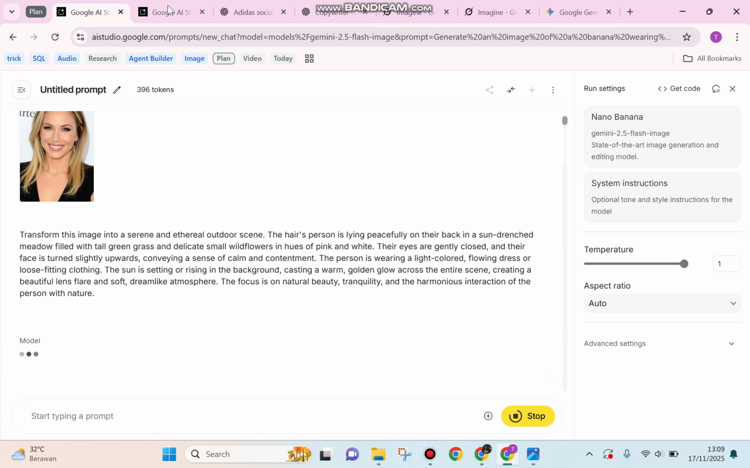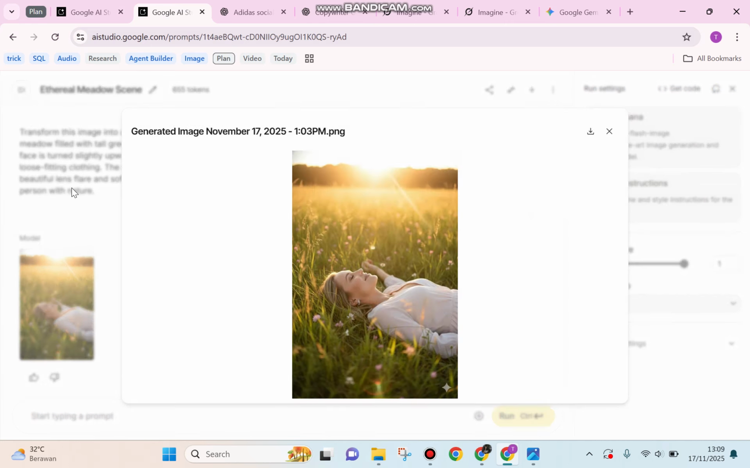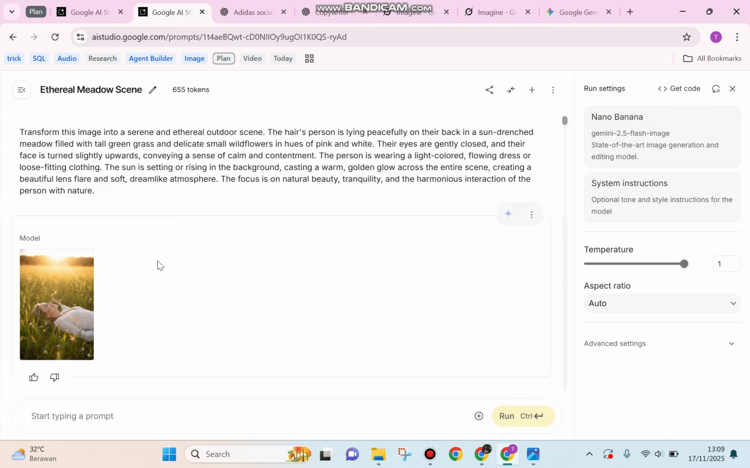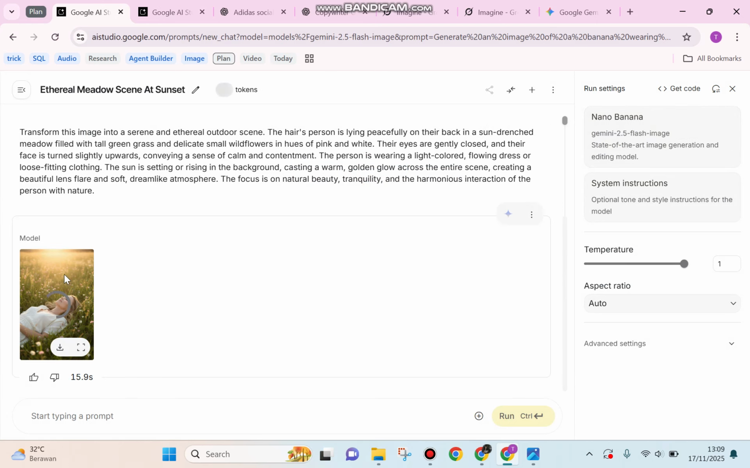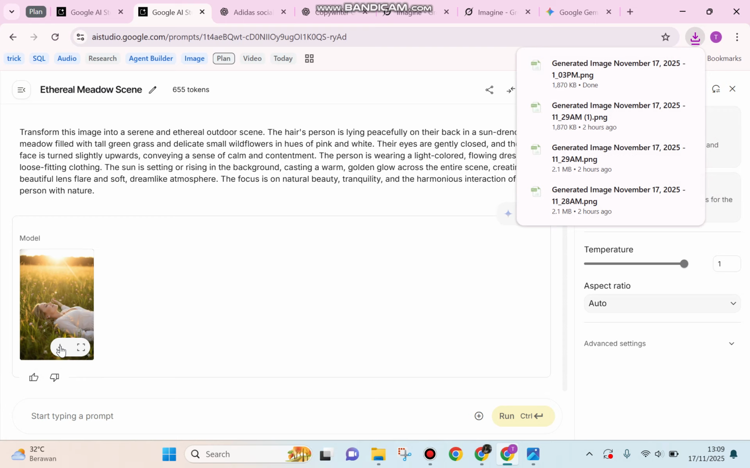Basically, this is the same prompt that I used before. However, you can also get a different look, maybe a little bit different in the angle and also the position of the person. And if you like it, then you can simply download it and it will be saved to your device.